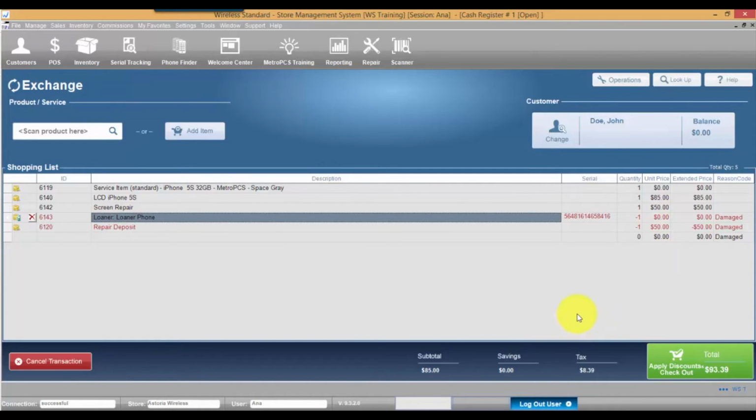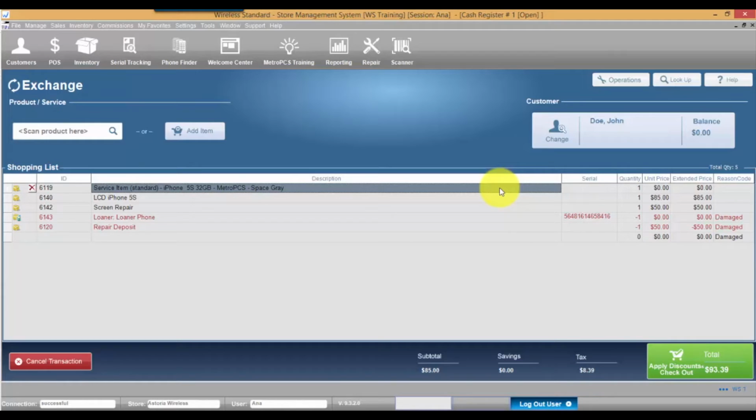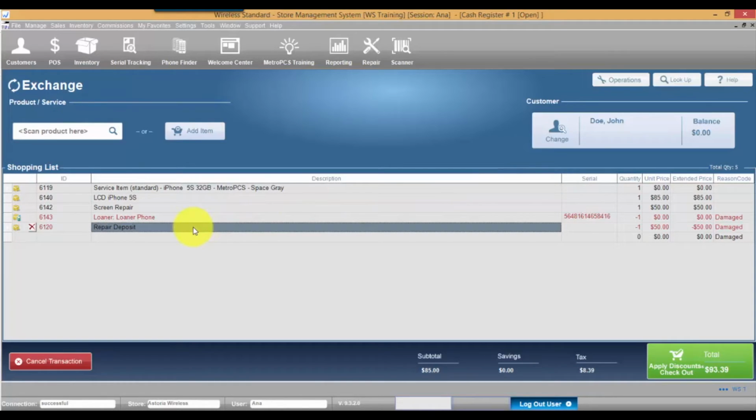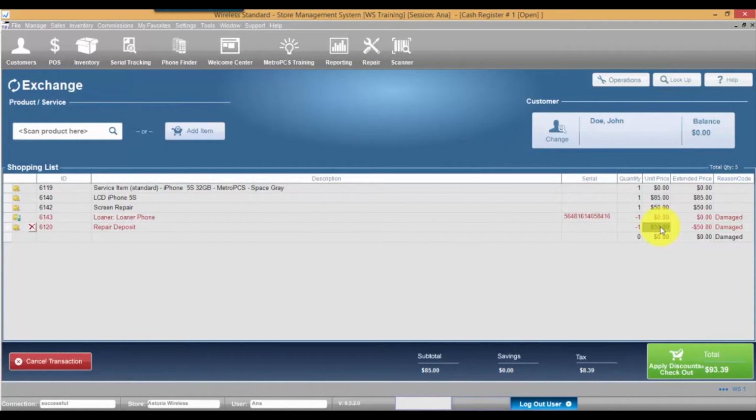Besides loaner details, Wireless Standard Cash Register will contain other items from the work order. If the service item was taken to inventory, it will be shown in the shopping cart. If deposits were taken, they are refunded to the customer. Parts and labor on the work order will be added to the shopping cart.